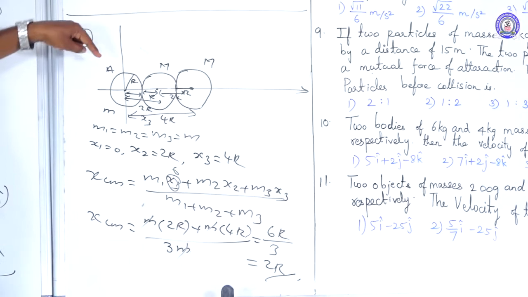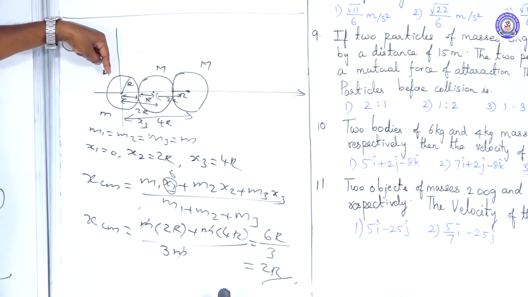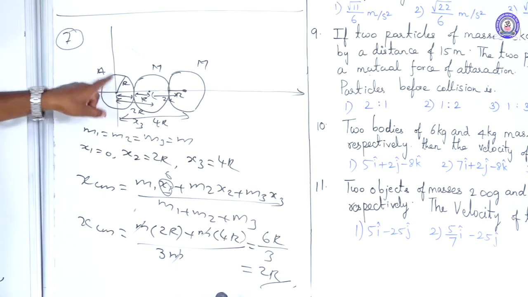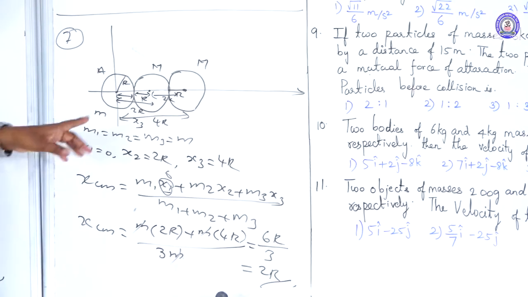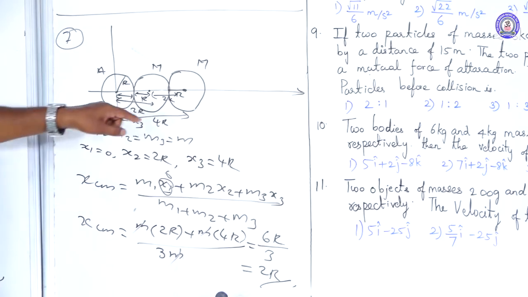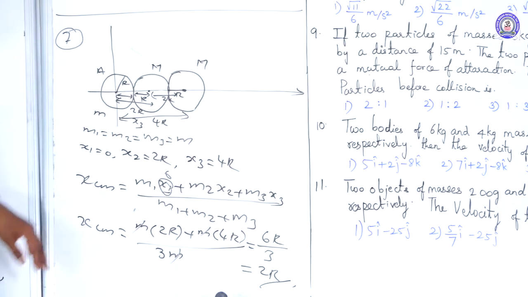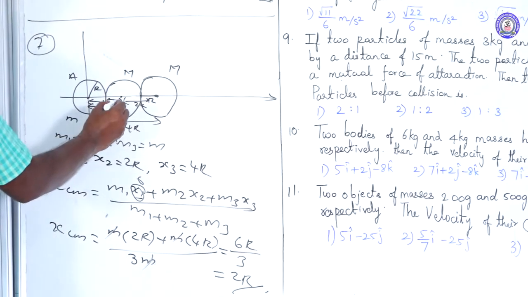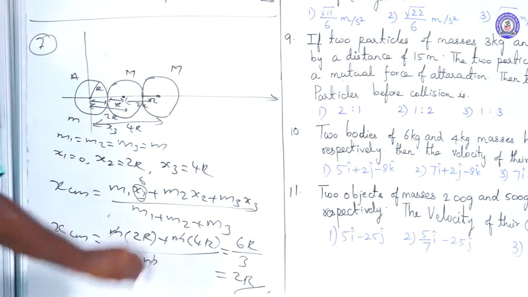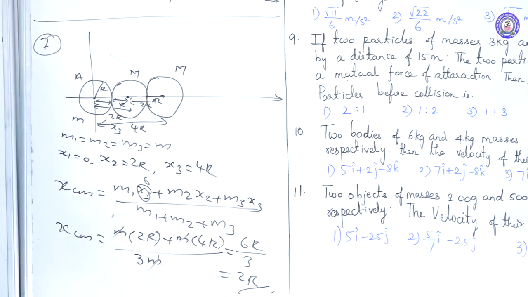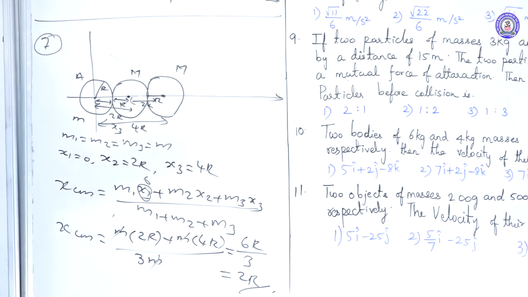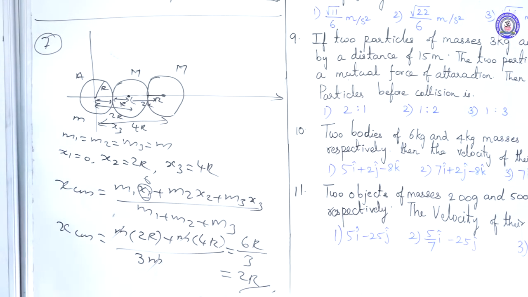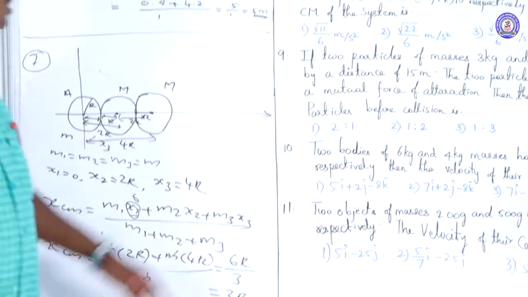Because it is measured from the center of A. That's why x1 value is 0, x2 value is 2r, x3 value is 4r. Substituting, we get 2r distance from the origin. Where is 2r distance? The center of the second sphere. At the center of the second sphere, the center of mass is acting. That's why 2r is our answer.